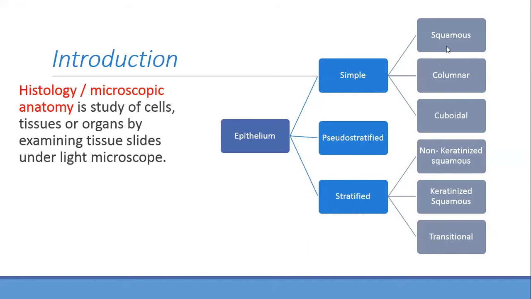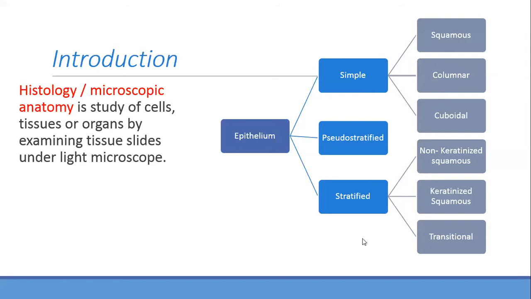Squamous means the name is simple squamous. It is one layer, but it is squamous cells. Next is simple columnar. It is one layer, but it is column in shape. Next is simple cuboidal. It is one layer, but its shape is like cuboidal. Okay, clear? So simple means one layer, and depending on the shape, we give these names: squamous, columnar, or cuboidal. I'm going to draw and show you. Don't worry.